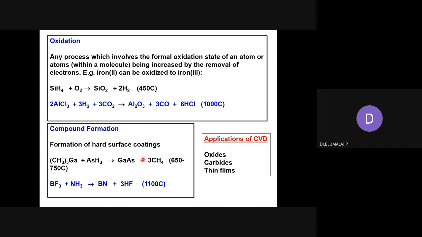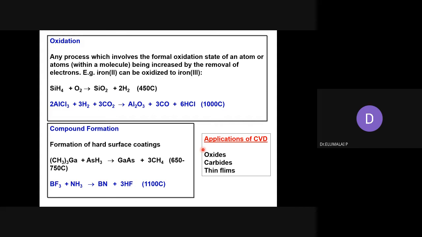And it is also possible to make semiconductors, an example for compound formation reaction. For example, tetramethyl gallium made to react with arsine, AsH3. At this temperature, you are going to get gallium arsenide nanostructures. And boron nitride nanomaterials, a thin film, are also possible to make.